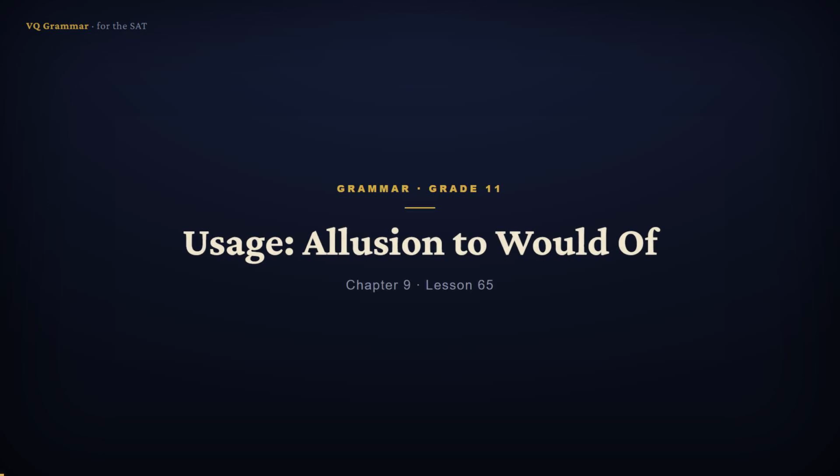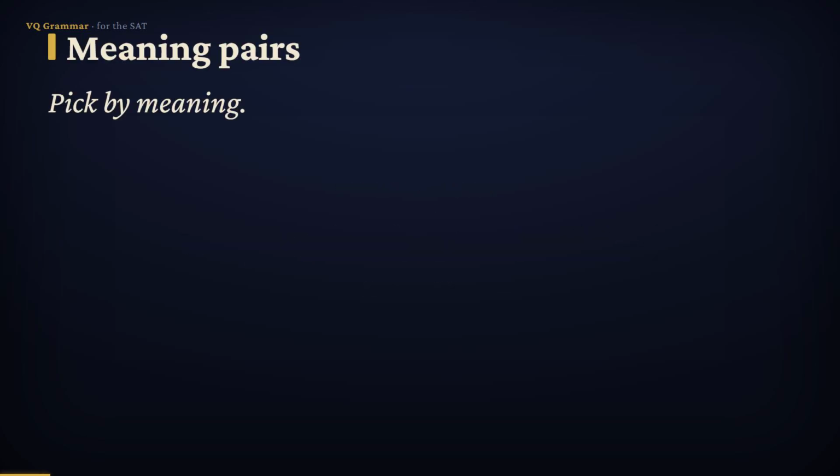Welcome back to Grammar Fundamentals for the SAT. This is Chapter 9, Lesson 65. More commonly confused words and a few that are simply never correct. Today, from allusion to would of. Let's continue the glossary from allusion through the could of errors.